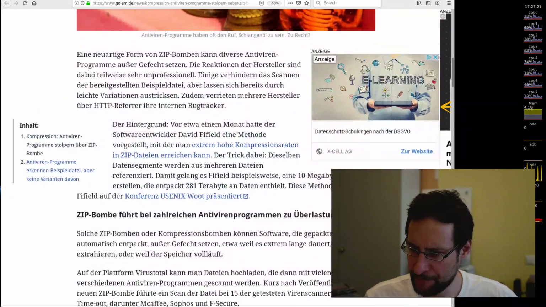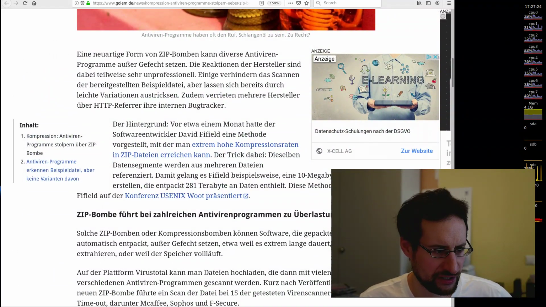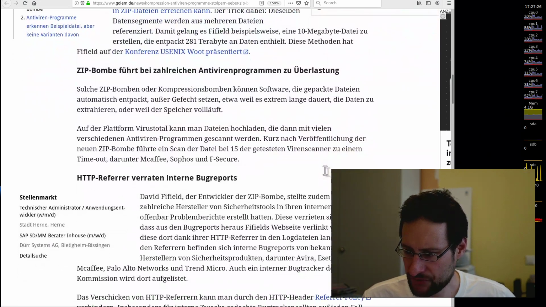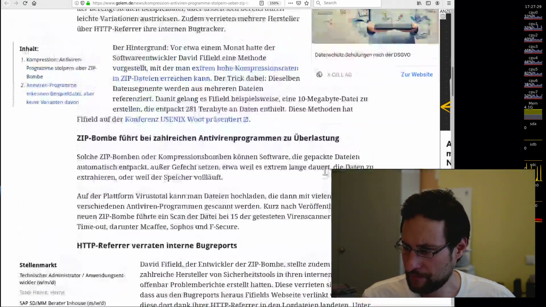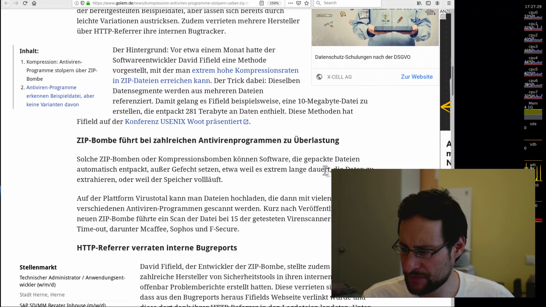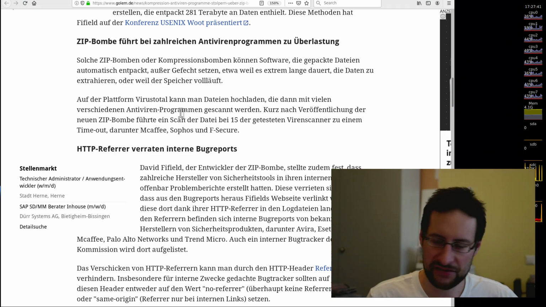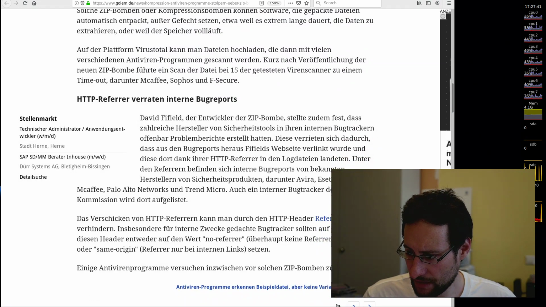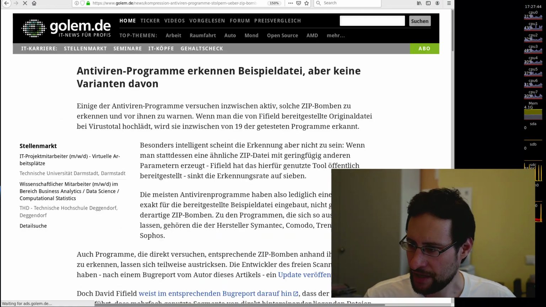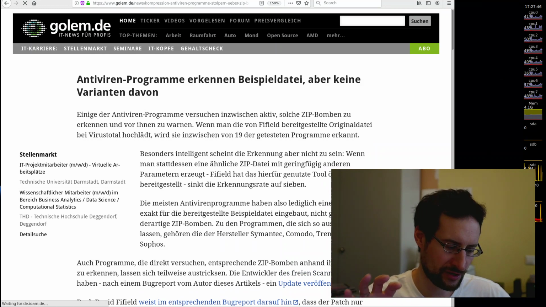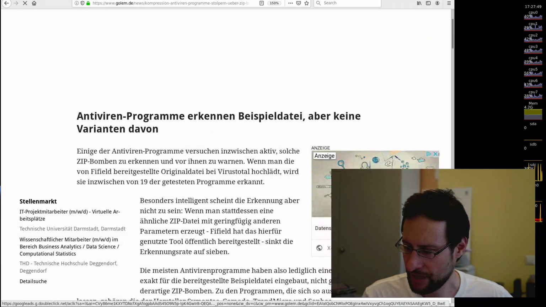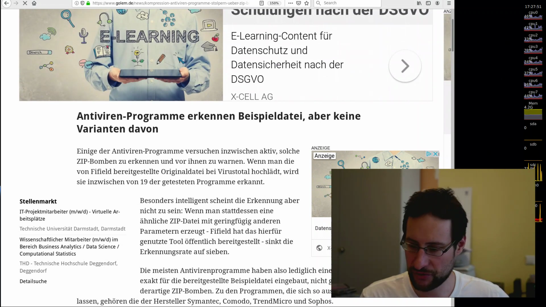And what I wanted to point out specifically here is, not only do many of them have problems, like 281 terabyte, a 10 megabyte file which extracts to 281 terabyte. And yeah, no surprise that this is a problem. Also, more newsworthy is that some of those vendors, there you see how much snake oil this antivirus stuff is, some have simply blacklisted the hash of this file.